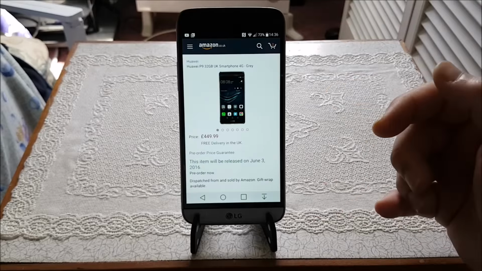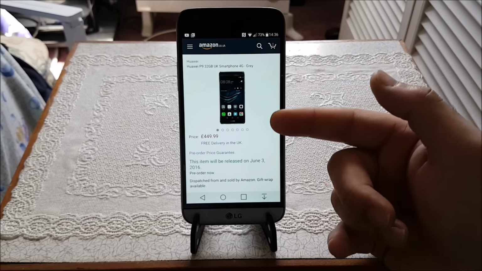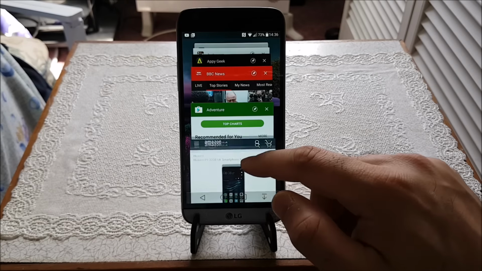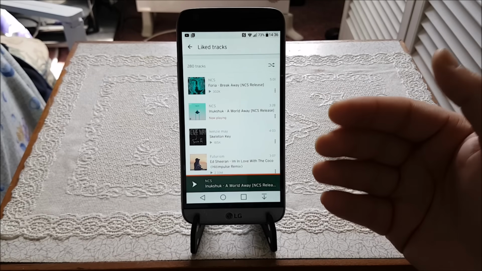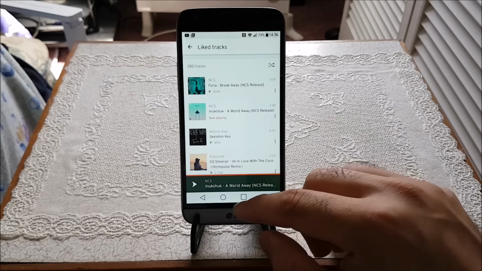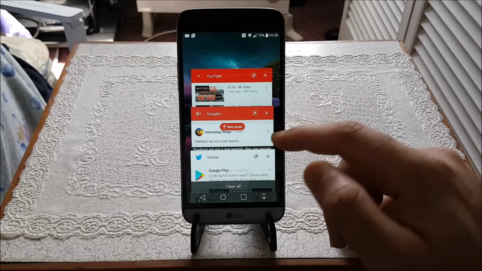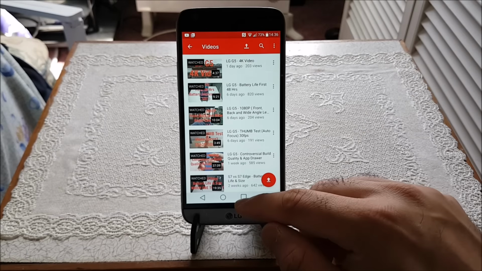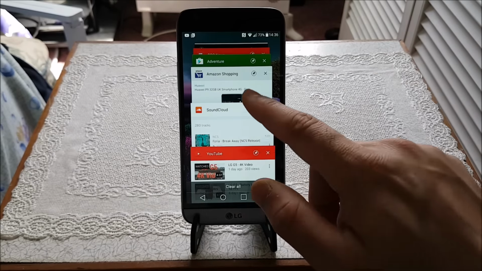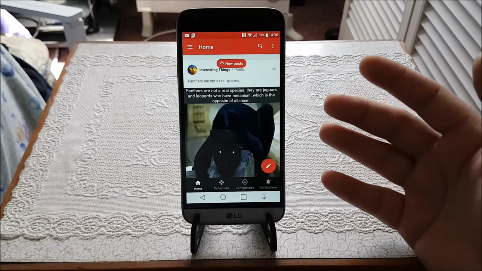And on Amazon again, we just spoke about Huawei P9, guys, and exactly where we left it is still there. So far it's looking very impressive. SoundCloud, back to my page as well where I listen to my tracks, so no issues here whatsoever. As you can see, guys, the LG G5 has done pretty well. Back to YouTube and still on my page as well. So that means pretty much like the S7 Edge, the LG G5 is very good at RAM management,